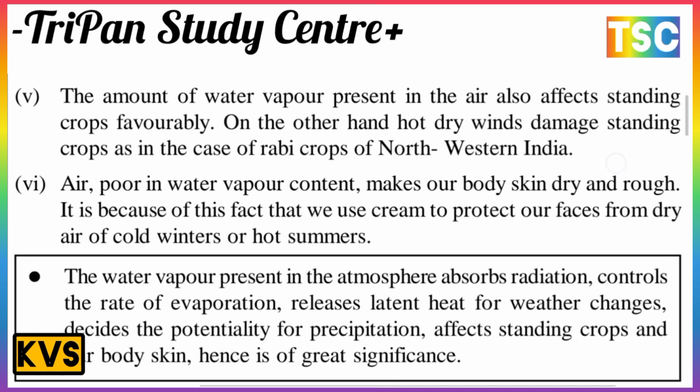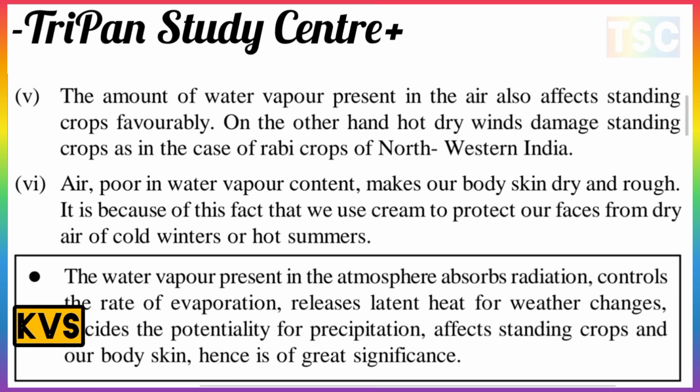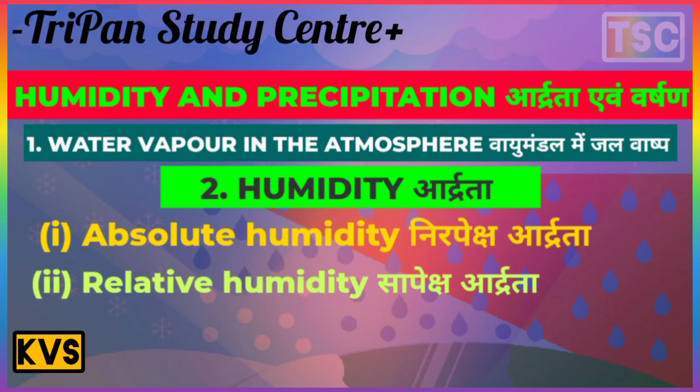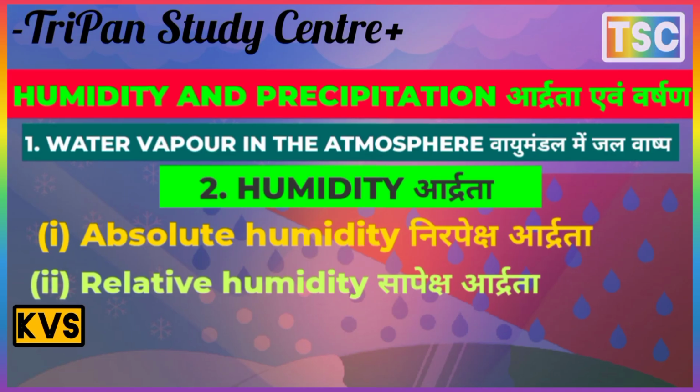That is important. The most important fact here is that the water vapor present in the atmosphere absorbs radiation, controls the rate of evaporation, releases the latent heat for weather change, and decides the potentiality for precipitation. And in fact, for standing crops and our body skin, it is of great significance. That is important here. The next topic is humidity.